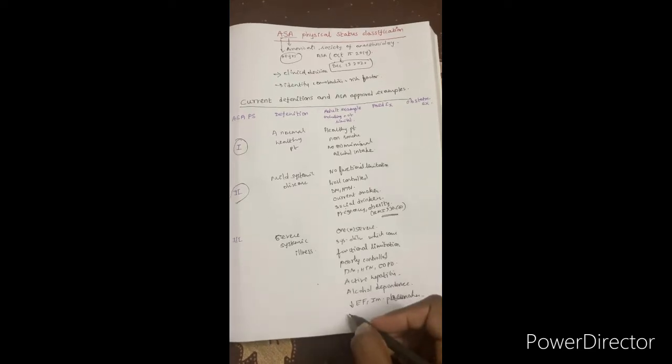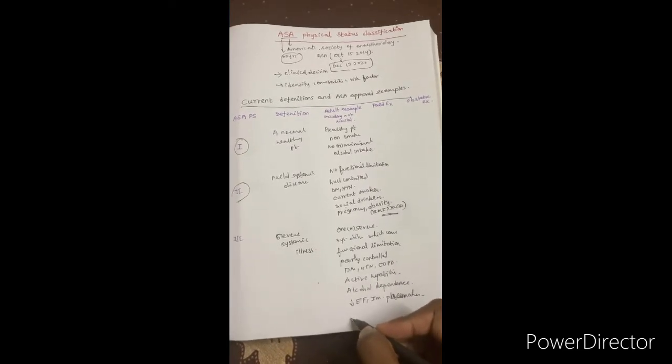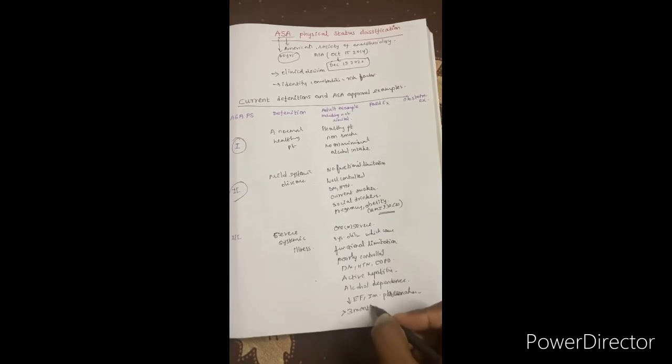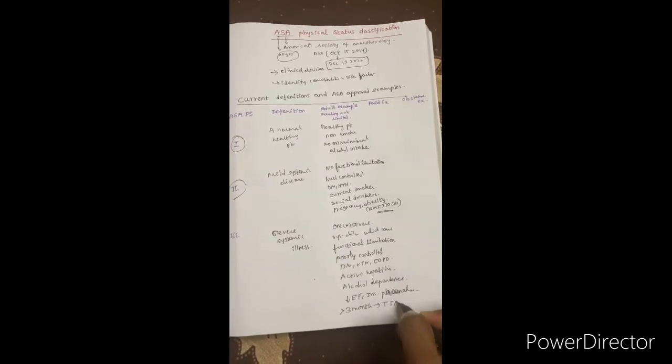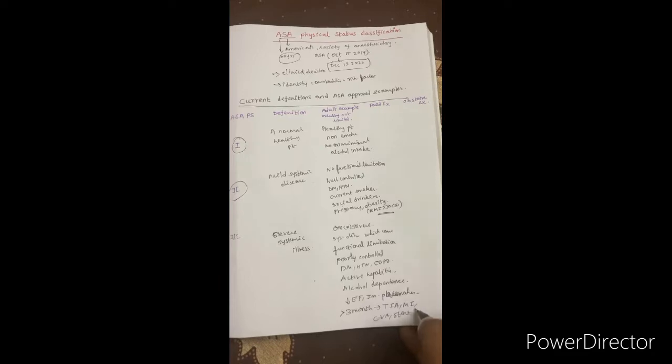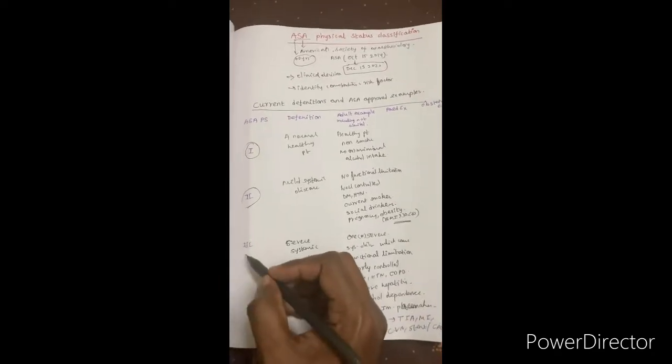Next, another thing is whether the patient has any recent history of events. More than 3 months duration. If the patient has a history of TIA, transient ischemic attack, MI, CVA, or coronary stent or CAD within less than 3 months duration, all of these come under ASA category 3.